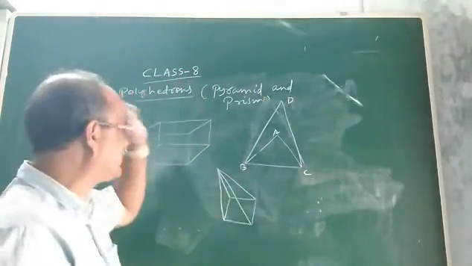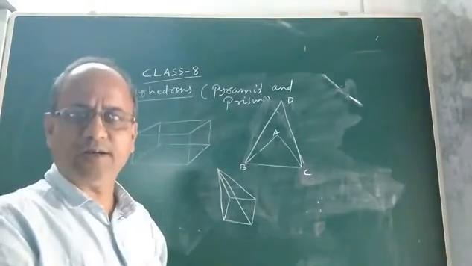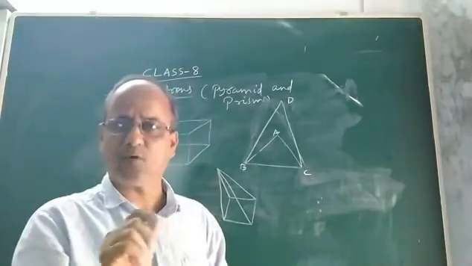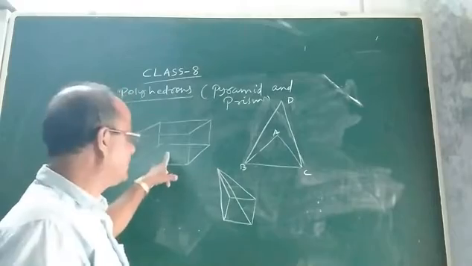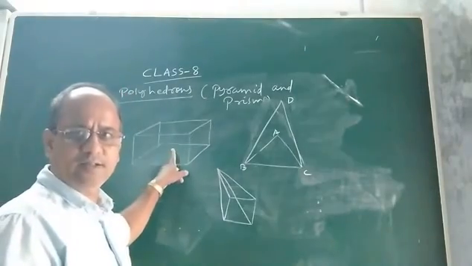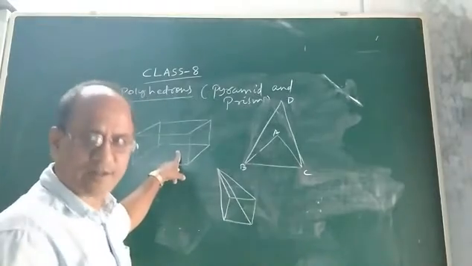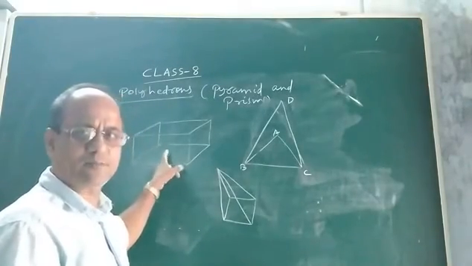Okay. Now today let us discuss two important types of polyhedron. What are they? One is your pyramid, the other is prism. Okay, so what is prism and pyramid? Let me discuss. Look at the figure, children. This figure, no doubt, you can say it is a cuboid, and as I told you in the previous class, it is a polyhedron, but not a regular polyhedron. It is only a polyhedron. Okay, let us consider this polyhedron.